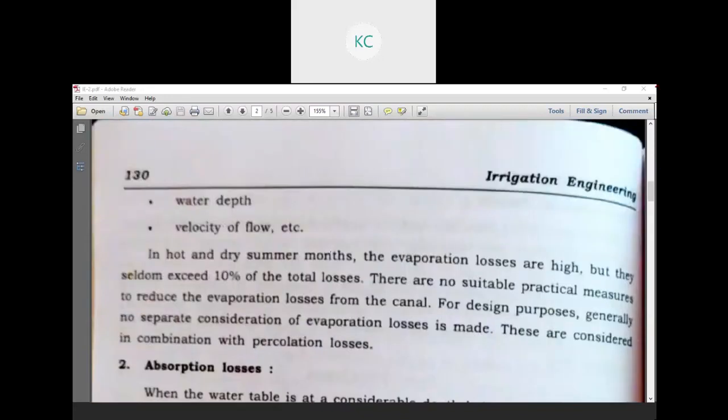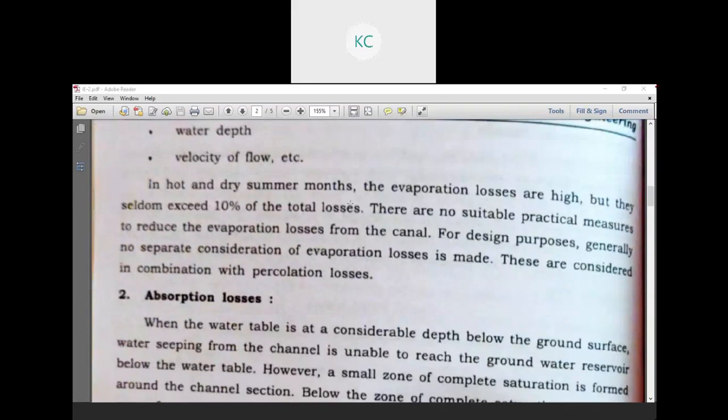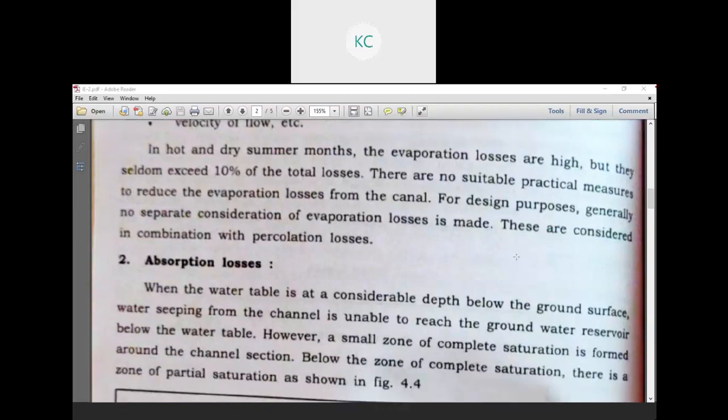In hot and dry summer months the evaporation losses are high but they seldom exceed 10% of the total losses. In hot summer regions, the evaporation loss increases to around 10% but does not go beyond that. There are no suitable practical measures to reduce the evaporation losses from the canal. For designing purposes generally no separate consideration of evaporation losses is made; these are considered in combination with the percolation losses.